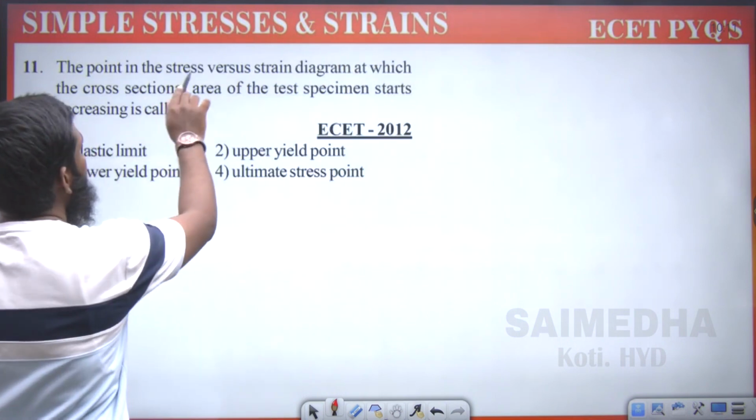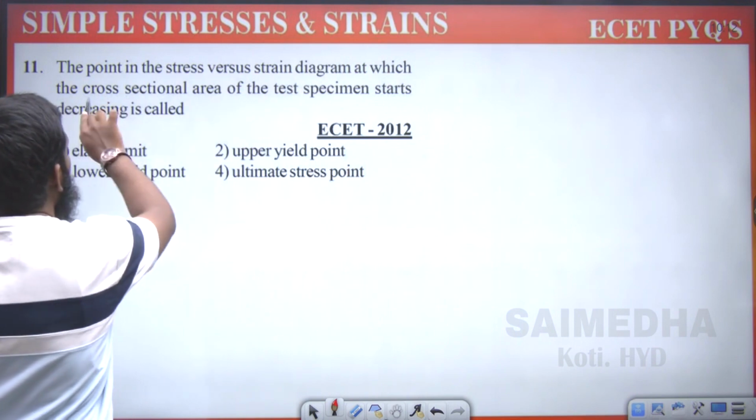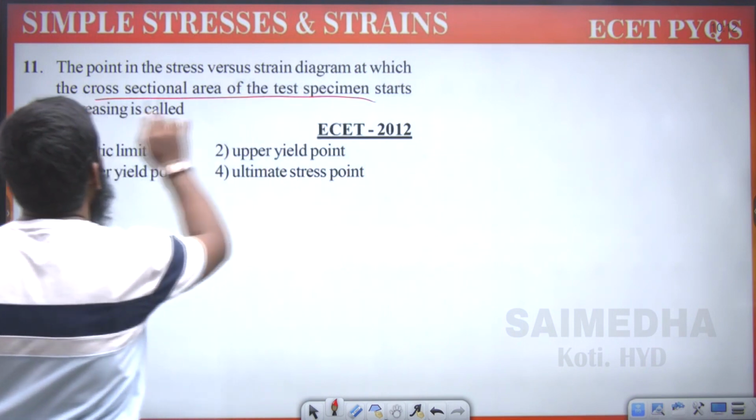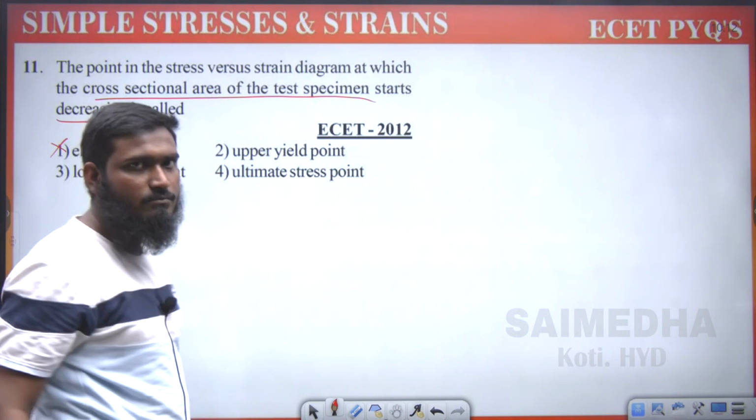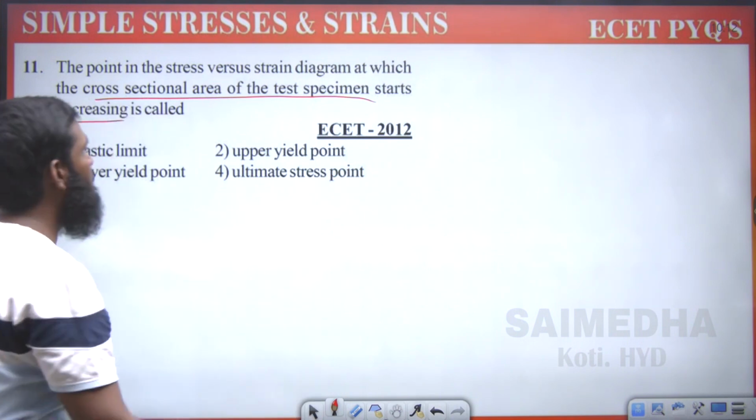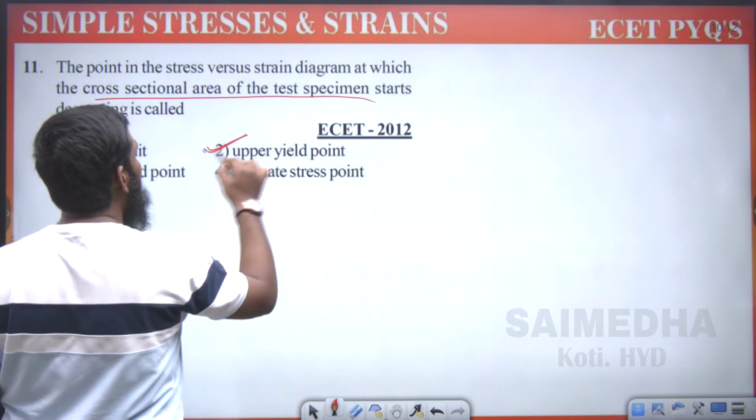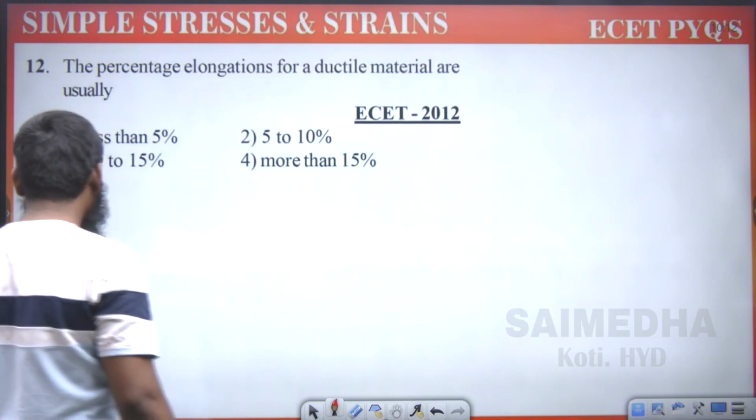So the point at which the cross sectional area of the test specimen starts decreasing is the upper yield point. Option 2 is correct.